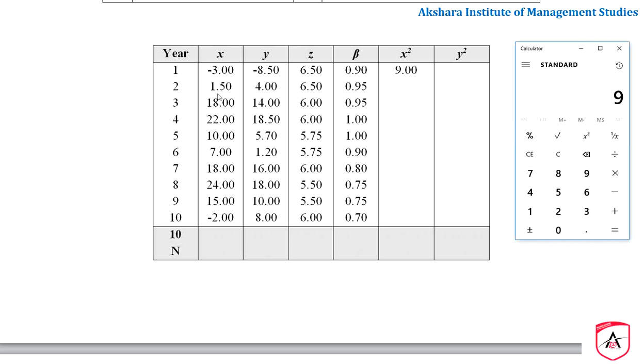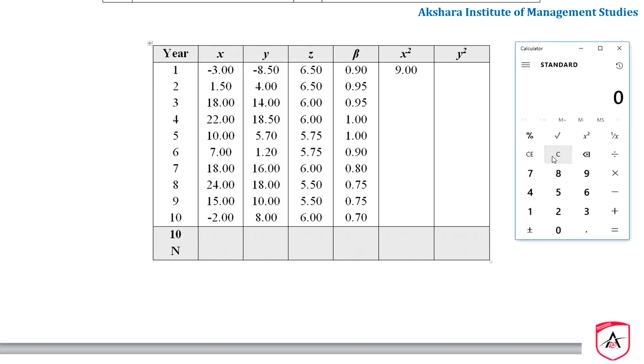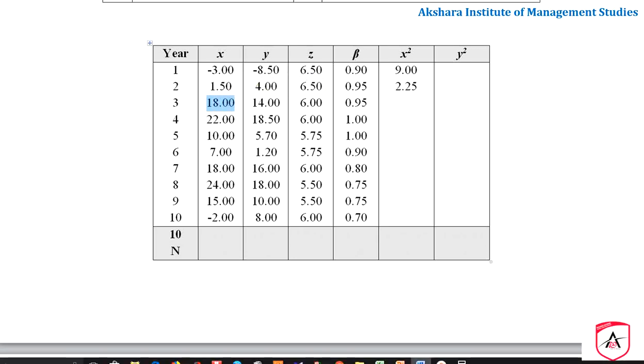Okay, and the next one is 1.50. 1.50 into 1.50 is equal to 2.25. Similarly, the third one is 18.